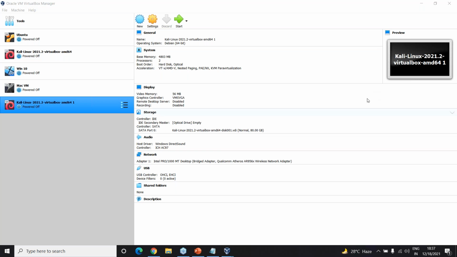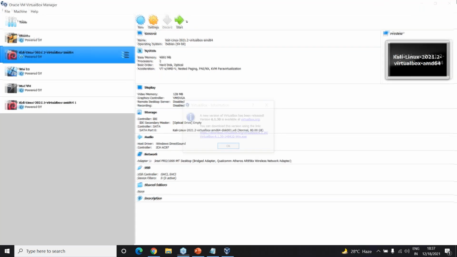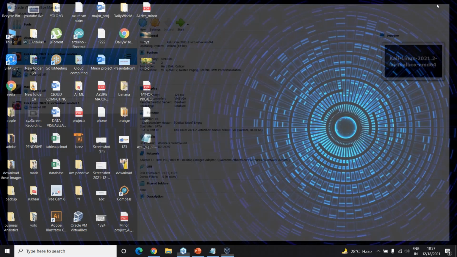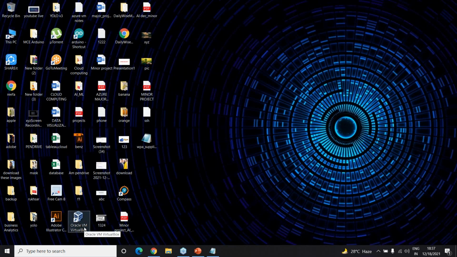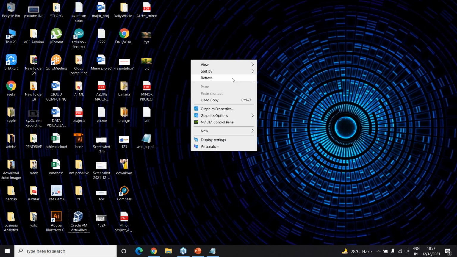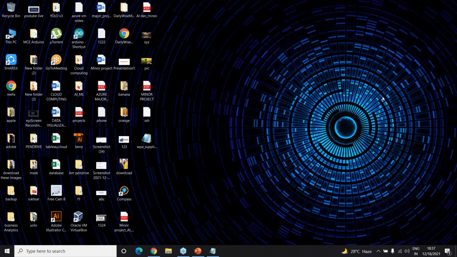Okay, this thing you have to install on Windows first of all. Right, so once you install VirtualBox on Windows, you will get this. So how do you install VirtualBox after downloading that 100 MB file? You just click and then click next, next, next. It will install VirtualBox.